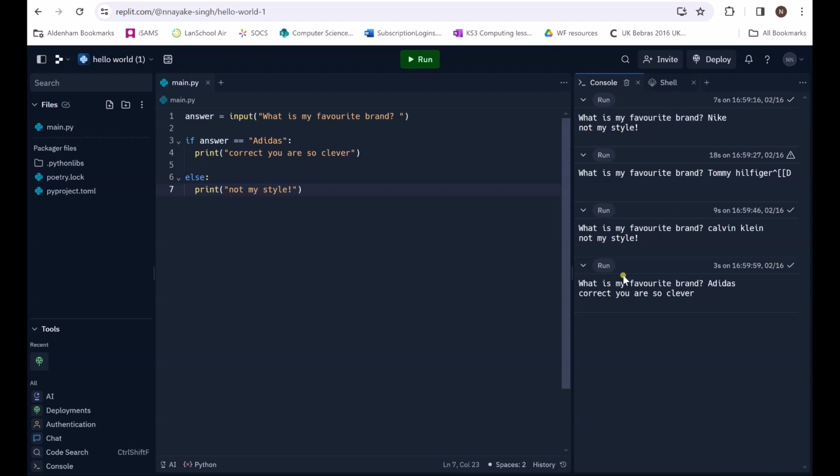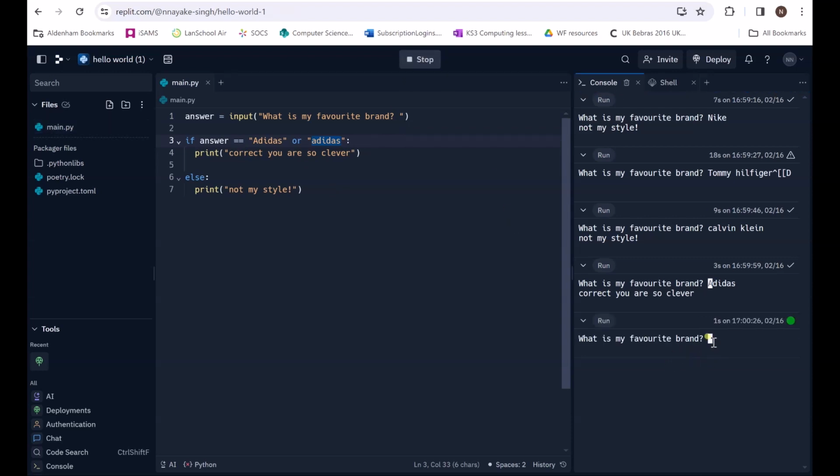Now I was very close to writing Adidas with a single case, and I can actually do that. I can actually say if the answer is equal to Adidas or, in quotation marks, adidas. Now, even though that makes logical sense to us, because it means it's going to be that one or that one, the code won't work. Watch this. I'm going to run it.